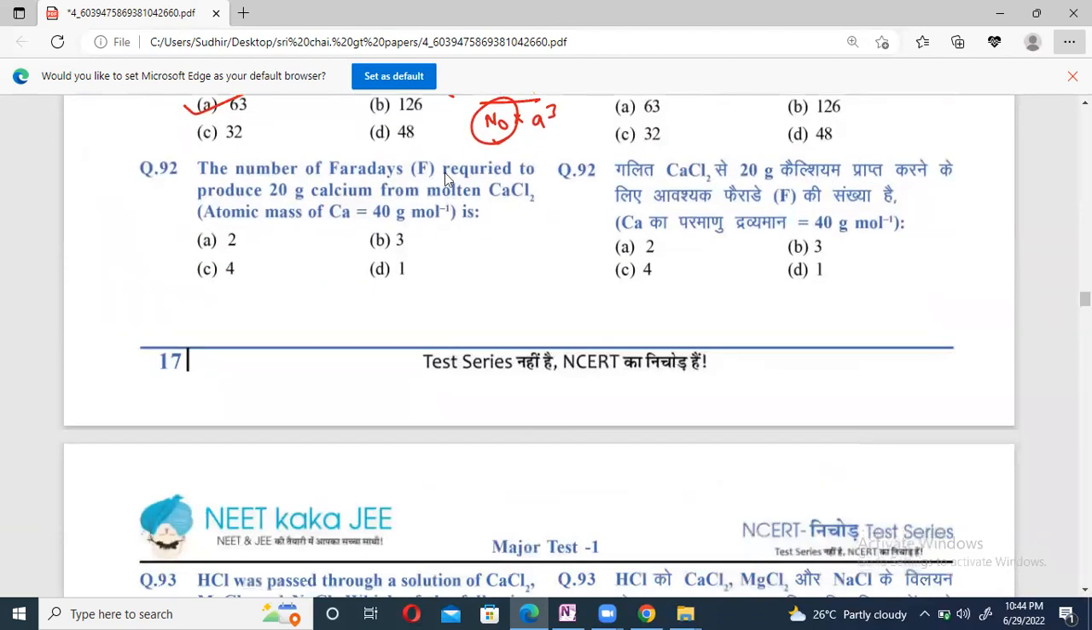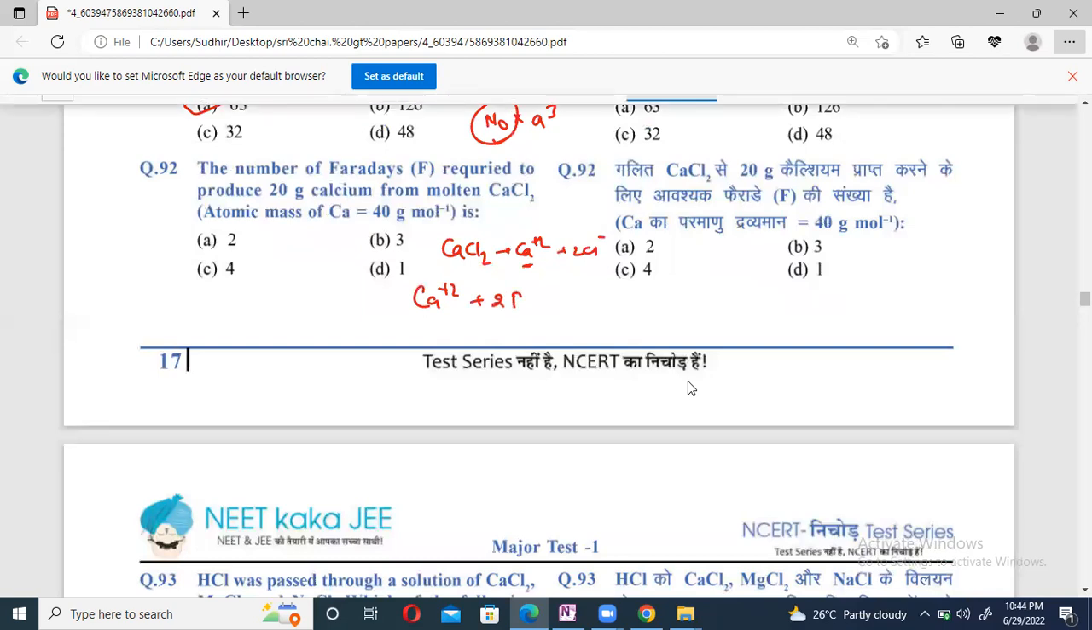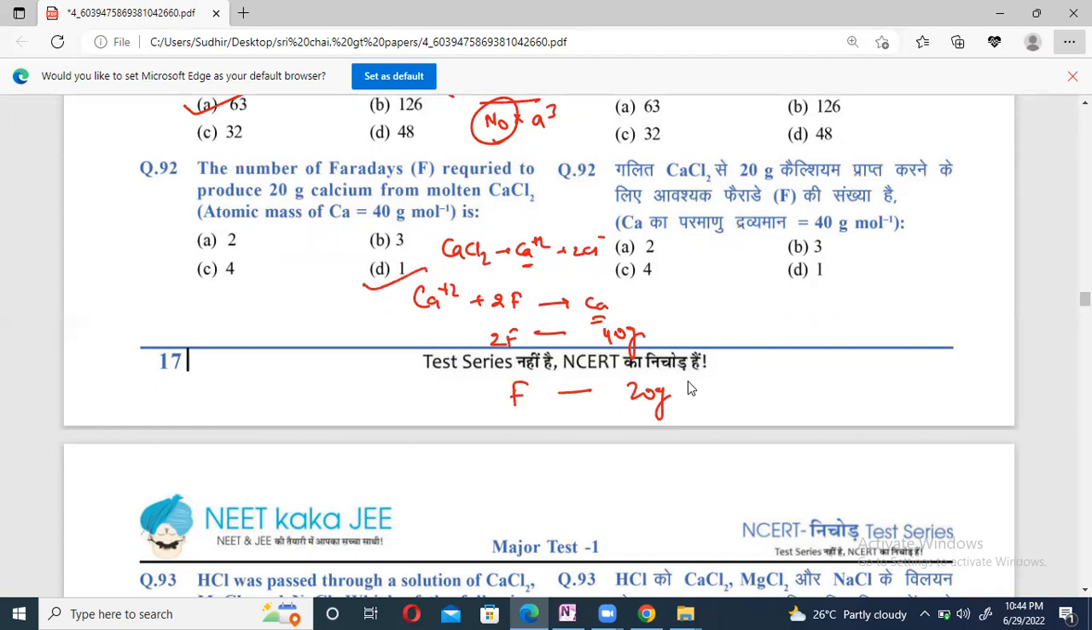Question 92. Number of Faraday required to produce 20 gram of calcium from calcium chloride. Calcium chloride means CaCl2 gives rise to Ca2+ plus 2 Cl minus. Take this one. Calcium 2+, by 2 Faraday, 1 mole of calcium is deposited. 1 mole of calcium, you know, is 40 gram. It is deposited by 2 Faraday. This says 20 gram, so it is deposited by 1 Faraday. Answer is option D. Right?